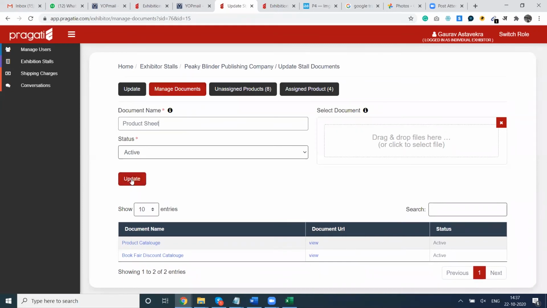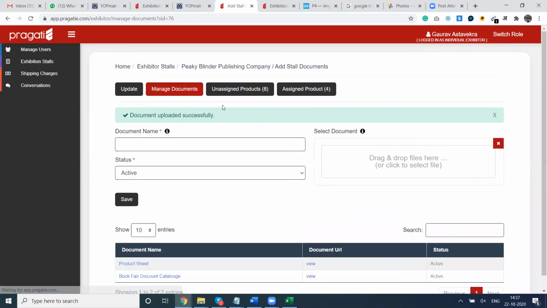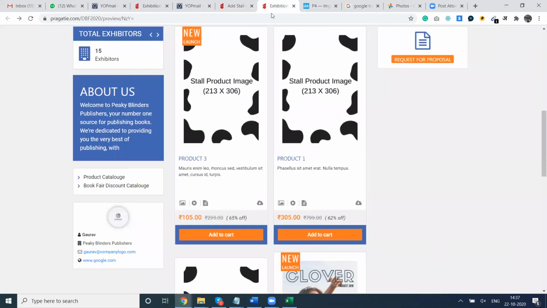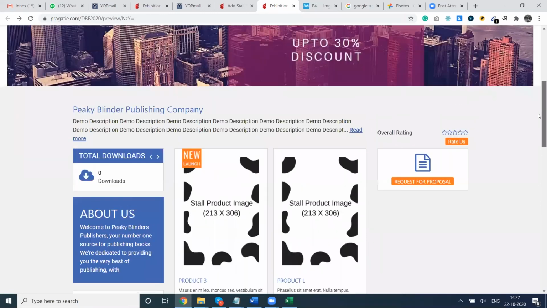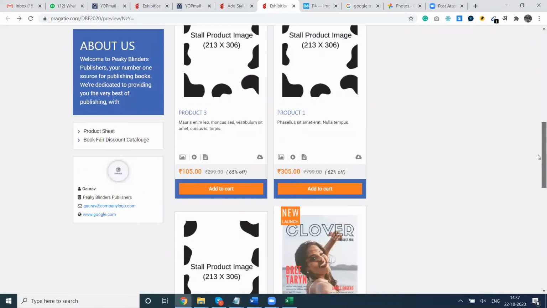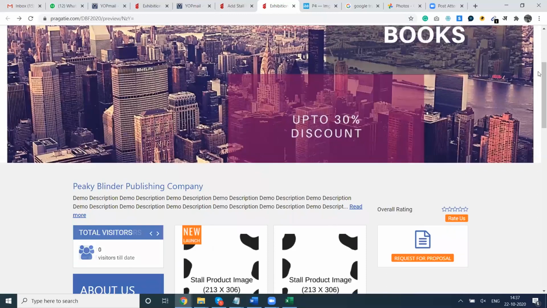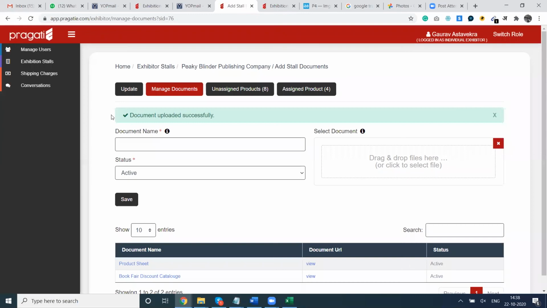And the update button is appearing. I will click the update button, it will get updated. And if I go back and check, you can see now that link name is product sheet. So link name and the document can be of your choice, so you can create this dynamically as per your convenience and comfort. So this is about this linking.